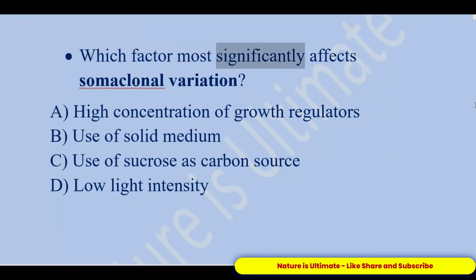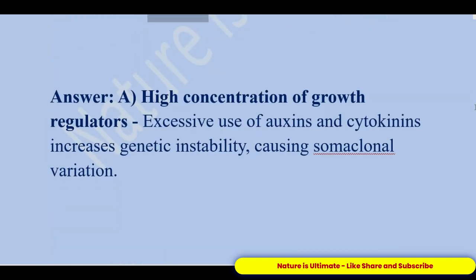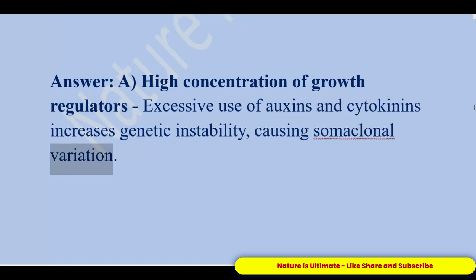Which factor most significantly affects somaclonal variation? A. High concentration of growth regulators. B. Use of solid medium. C. Use of sucrose as carbon source. D. Low light intensity. Answer: A. High concentration of growth regulators. Excessive use of auxins and cytokinins increases genetic instability, causing somaclonal variation.